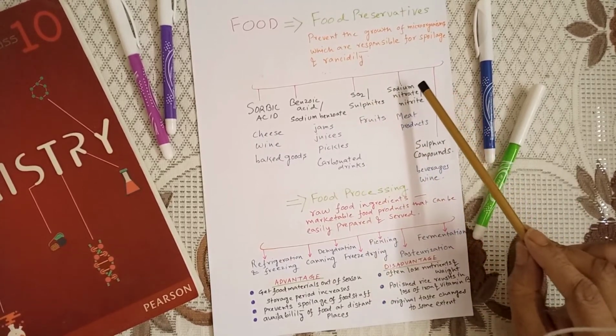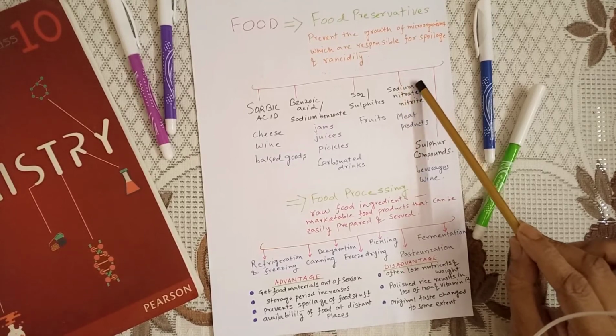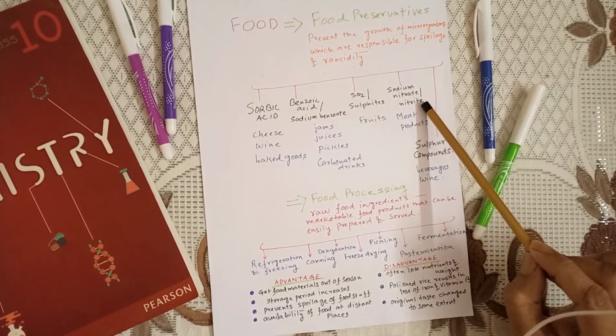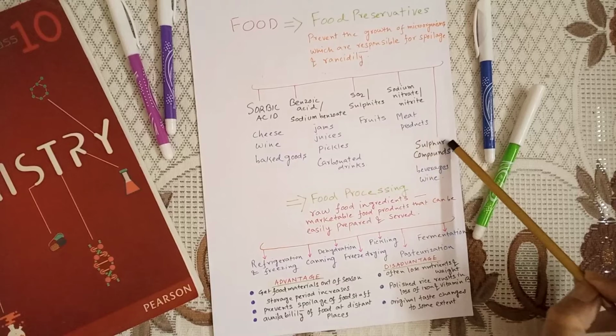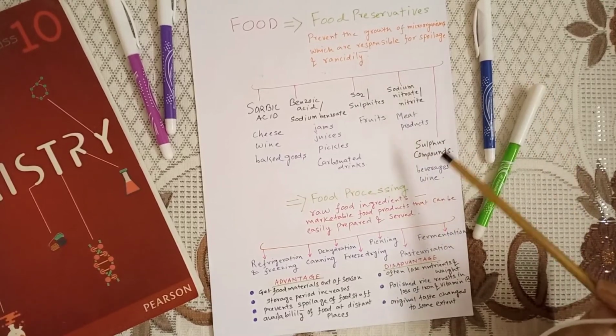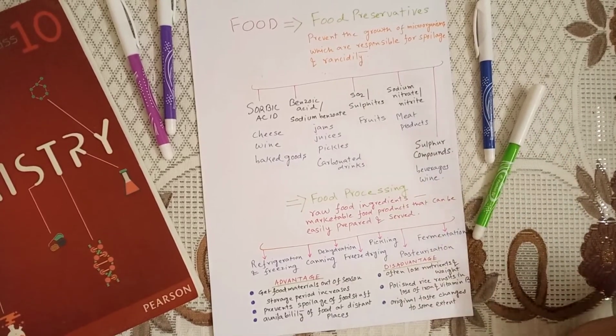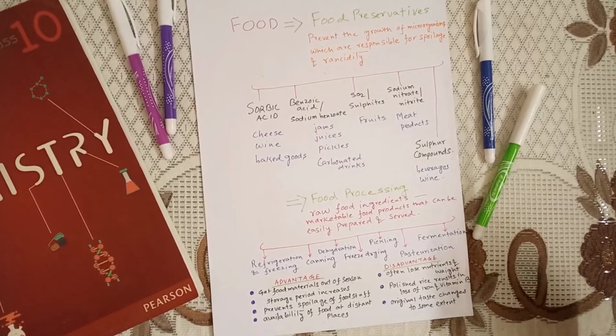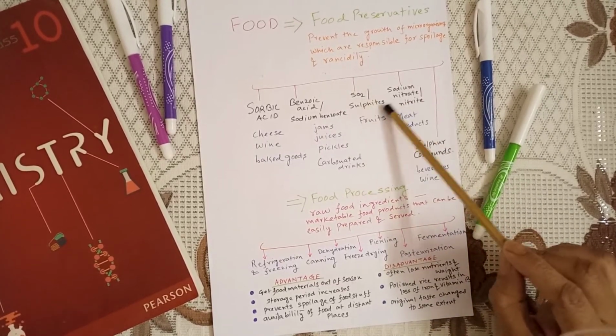And here we have sodium nitrate or sodium nitrite, used to preserve the meat products, and we have sulfur compounds used to preserve the beverages, then wine. Now here, one thing I should make clear. Now what is the sulfites?